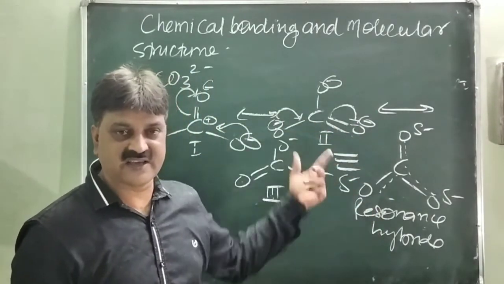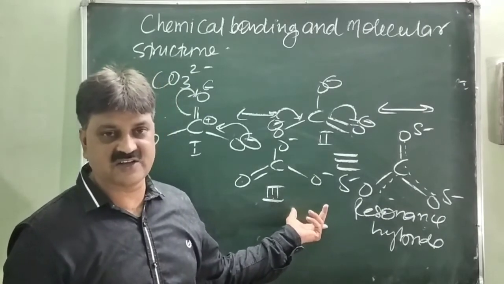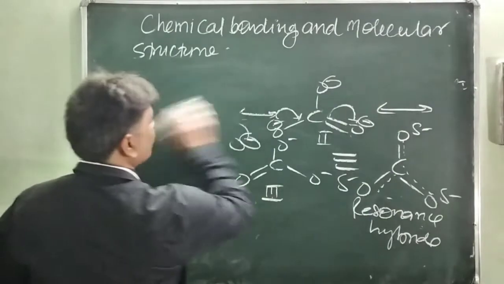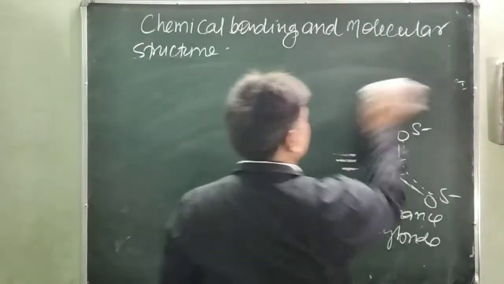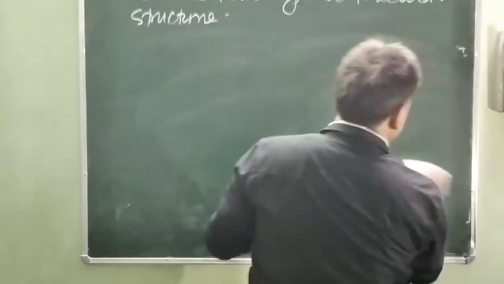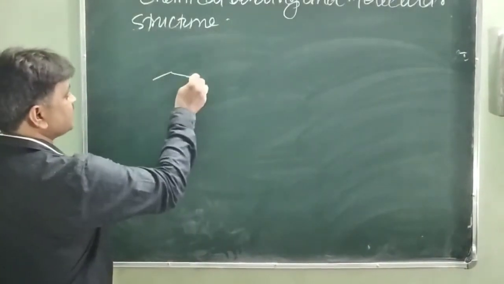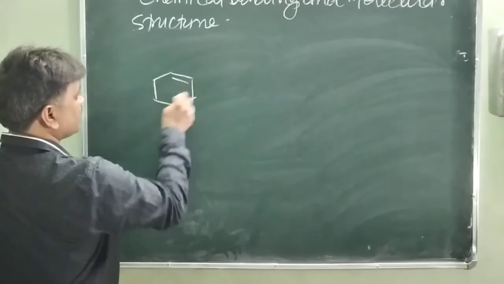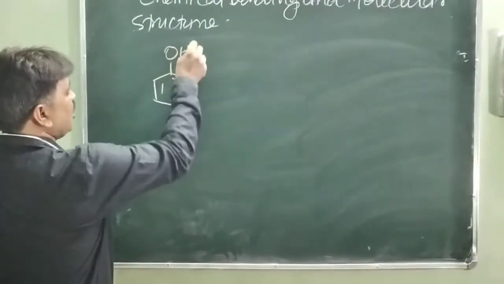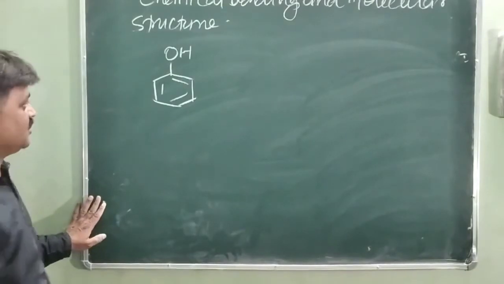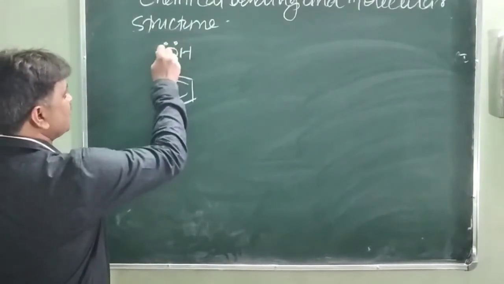Just like resonance, we have discussed already in the case of benzene. Another example we are taking is simply phenol. This is the structure of phenol. How would you write the electronic dot structure of phenol? So you will see oxygen has two lone pairs of electrons.